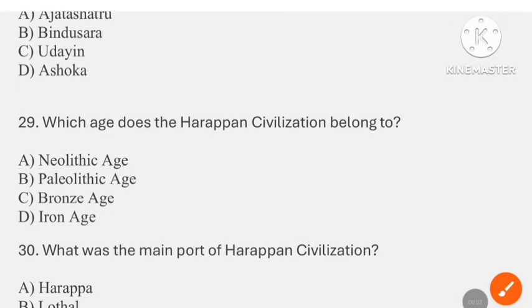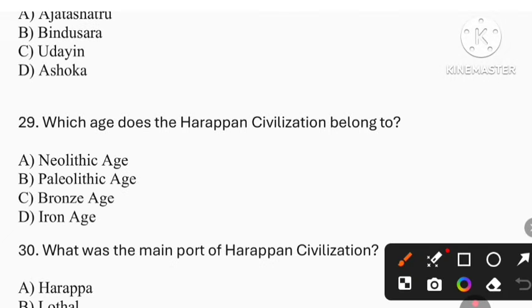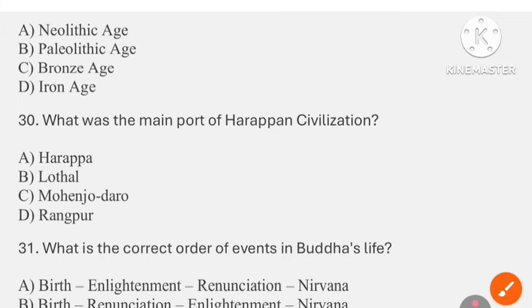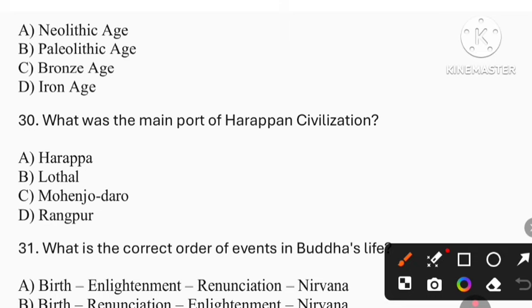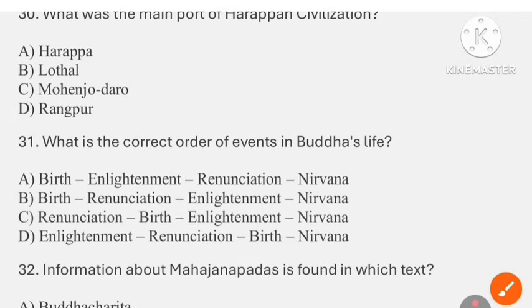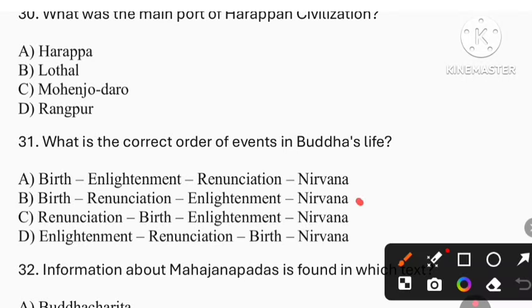Question number 29. Which age does the Harappan civilization belong to? So the answer is option C, that is Bronze Age. Question number 30. What was the main port of Harappan civilization? So the answer is option B, Lothal. Question number 31. What is the correct order of events in Buddha's life? So the answer is option B.